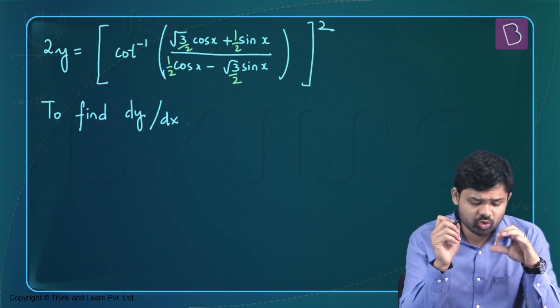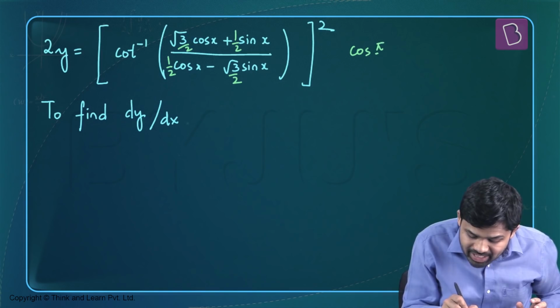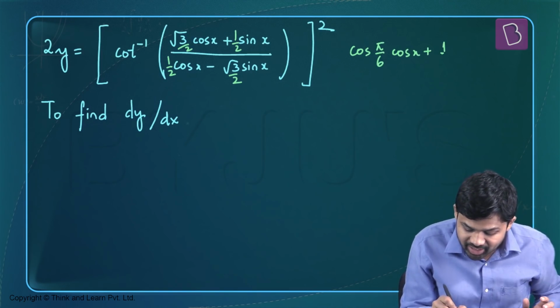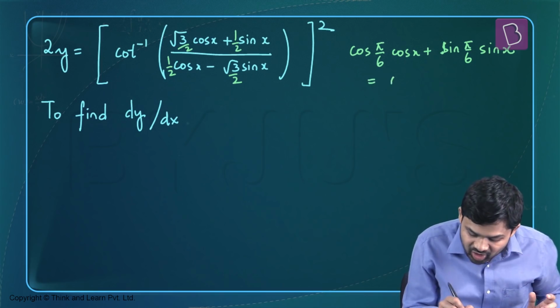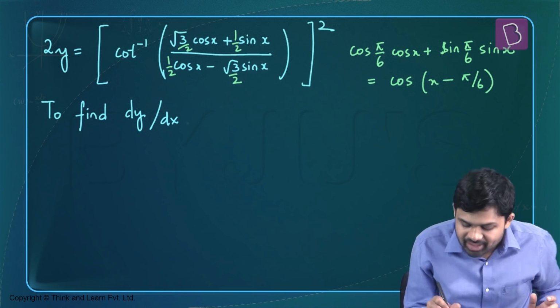Now root 3 over 2 cos x plus half sin x can be rewritten as cos pi by 6 cos x plus 1 half, which is nothing but sin pi by 6 sin x. Now this is nothing but cos of x minus pi by 6.